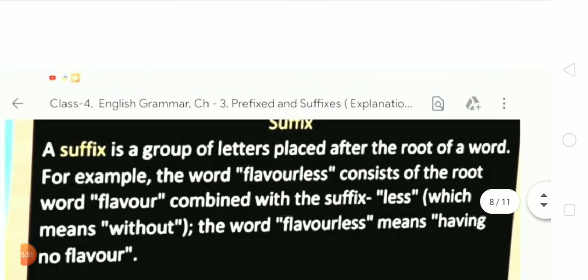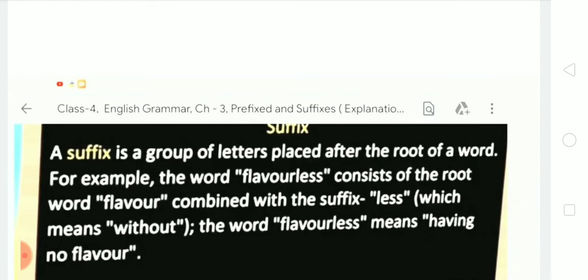Student, a suffix is a group of letters placed after the root of a word. For example, the word flavorless consists of the root word flavor combined with the suffix less, which means without. The word flavorless means having no flavor.